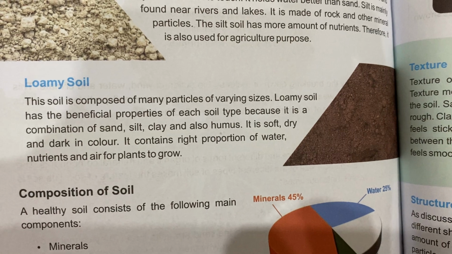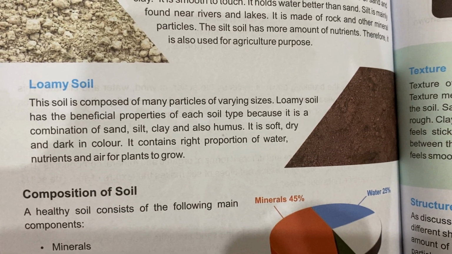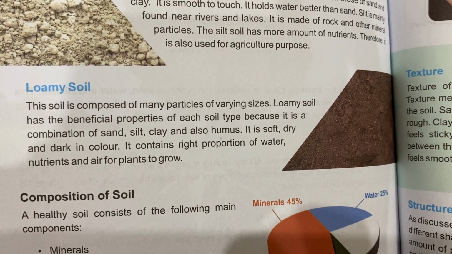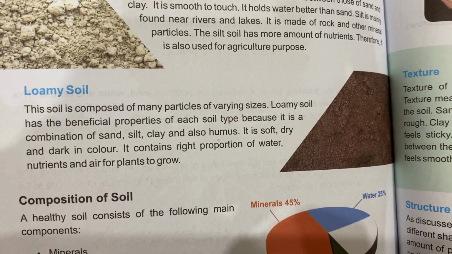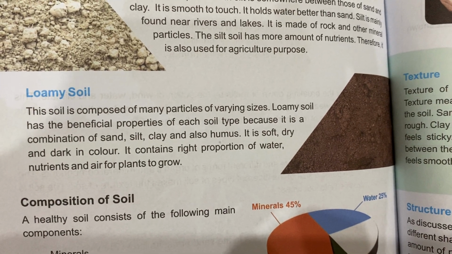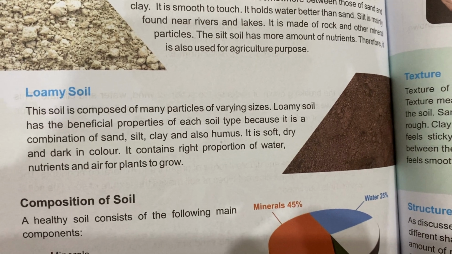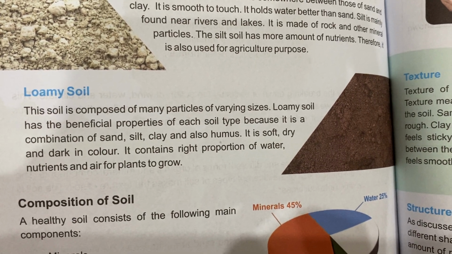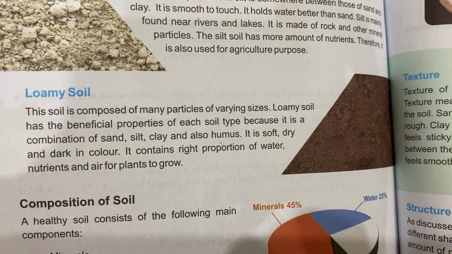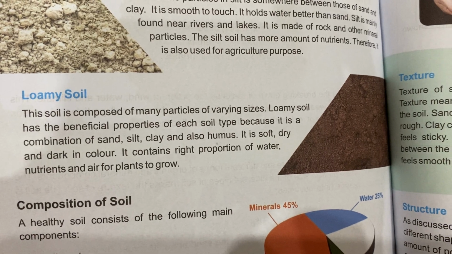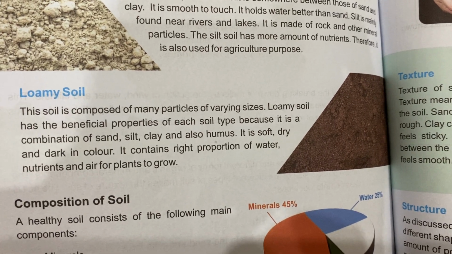Loamy soil. The soil is composed of many particles of various sizes. Loamy soil has the beneficial properties of each soil type because it is the combination of sand, silt, clay and also humus. It is soft, dry and dark in color. It contains the right proportion of water, nutrients and air for plants to grow.